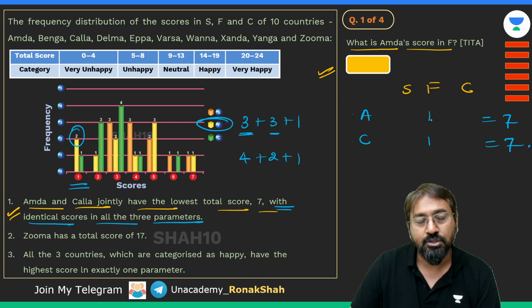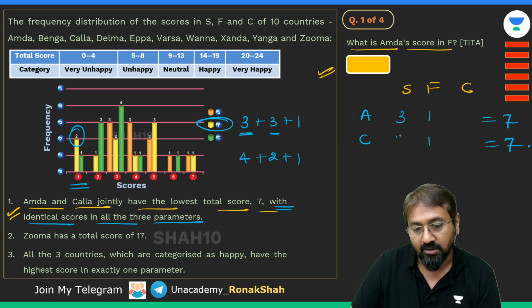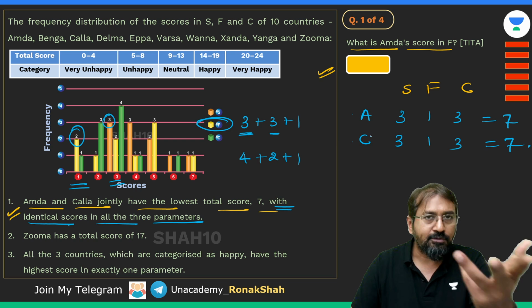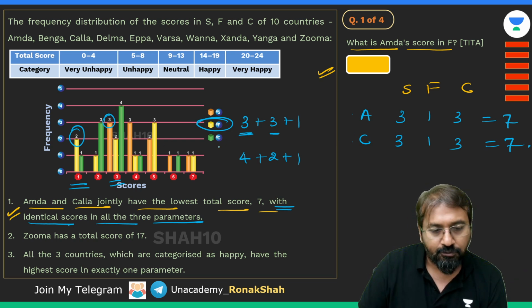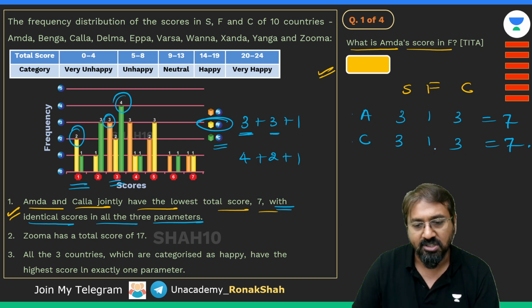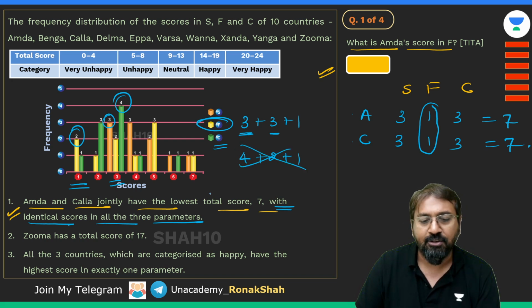Both of these countries would have scored 1 in parameter F, and in the other 2 parameters, both countries could have scored 3. See, for parameter S, there are 3 countries, so definitely A and C could have scored 3, and even for parameter C, there are 4 countries which have got 3. So yeah, this is possible. So Amada's score in parameter F is 1. Now you really don't need to check the other possibility.